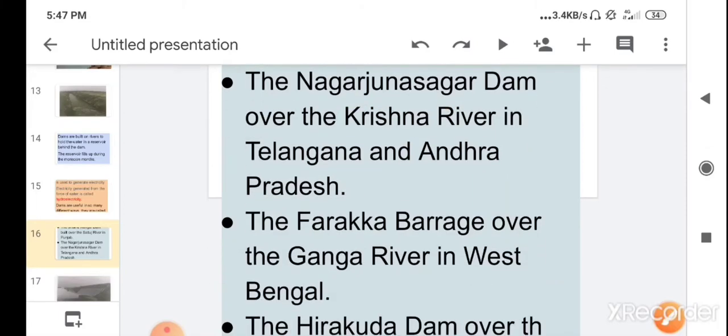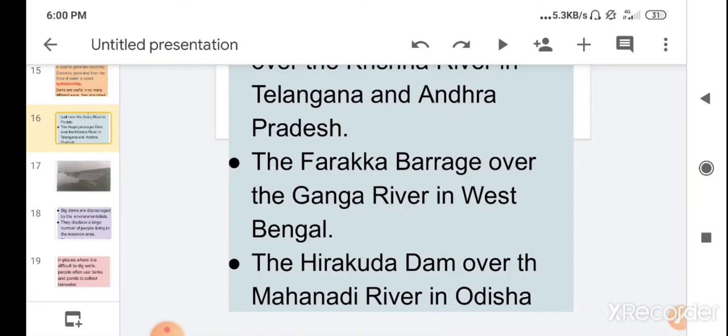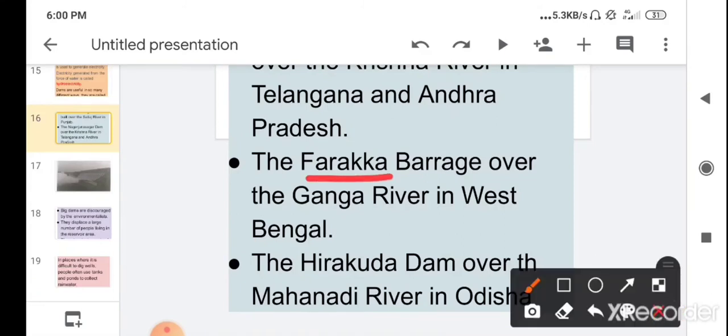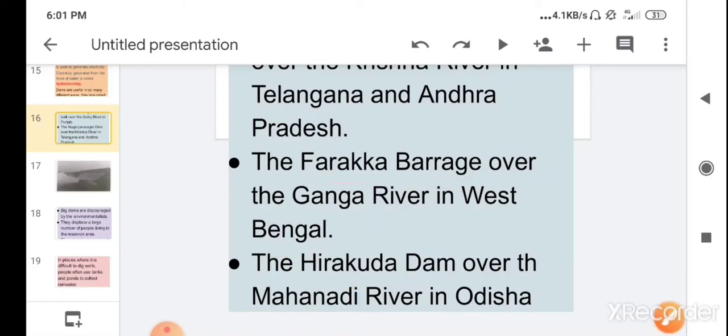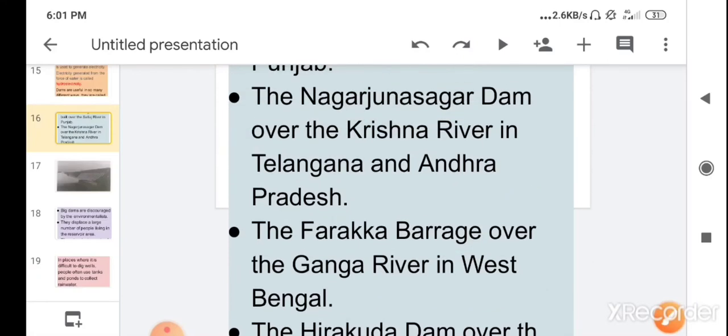Children, then the third one is the Farakka barrage over the Ganga river. It is located in West Bengal. Then children, the next one is the Hirakund Dam, which is over the Mahanadi river in Odisha. So these are the major dams in our country.